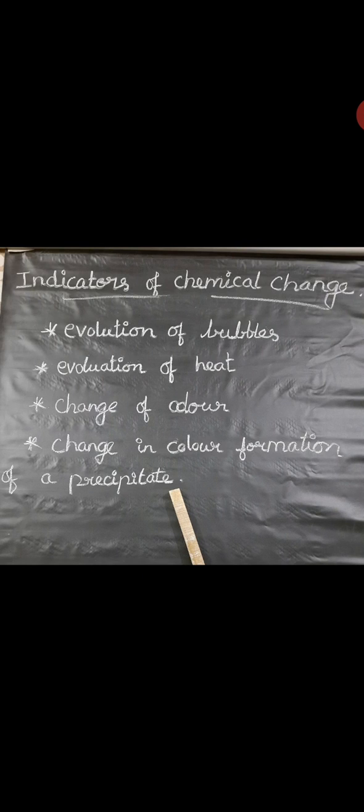That is because the foodstuff has become rotten and is producing a foul smell. Here, the spoilage of food is a chemical change, and it is indicated by the foul smell. The change of odour is also an indicator of a chemical change. Likewise, iron nail rusting and milk curdling are some of the examples. So these are the indicators of a chemical change. Thank you, students.